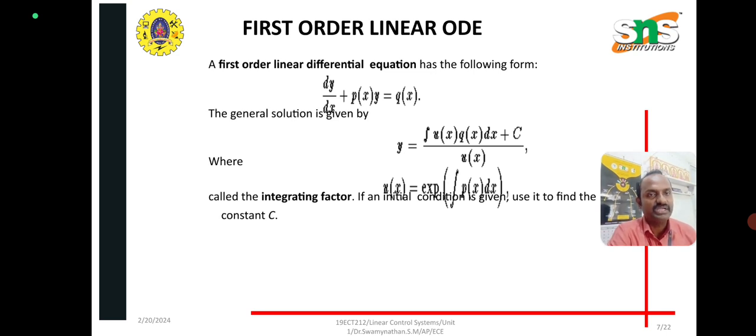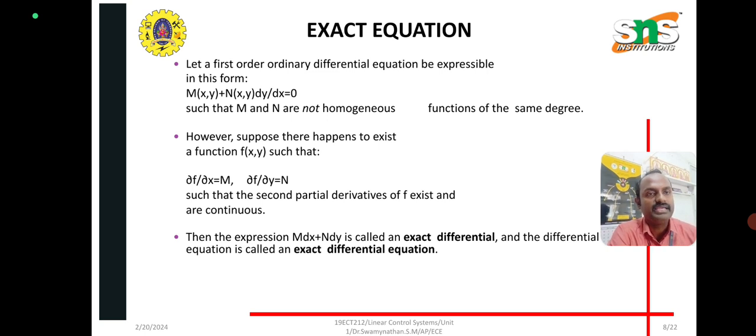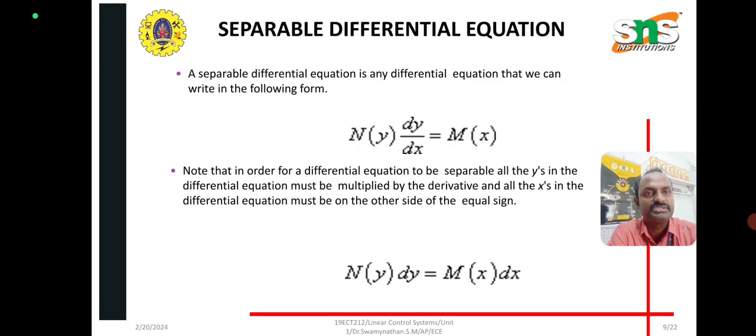That is where the integral factor is used to find the constant c. And the exact equation is m of x comma y plus n of x comma y into dy by dx equal to 0, where dou f by dou x equals m and dou f by dou y equals n. These are called exact equations.